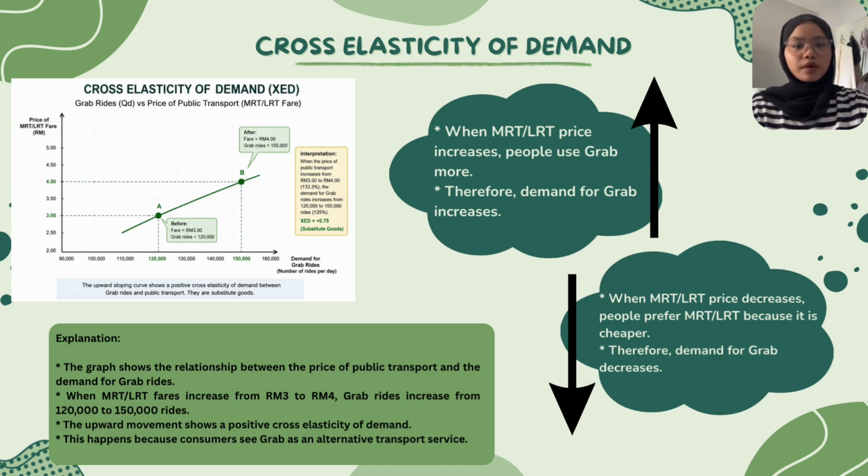This means that when public transport becomes more expensive, more people choose Grab as an alternative transport service. Because of that, the demand for Grab rides rises. The graph is upward sloping, which shows a positive cross elasticity of demand. Positive XED happens when two goods are substitute goods. Substitute goods are products that can replace each other. For example, a consumer may choose between taking the MRT or booking a Grab ride to reach the same destination.